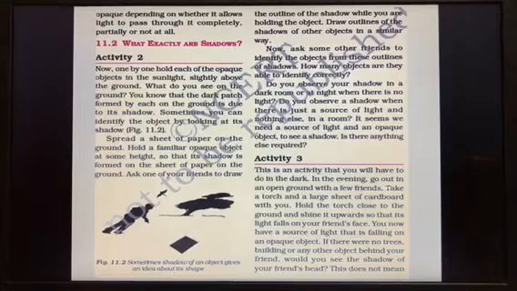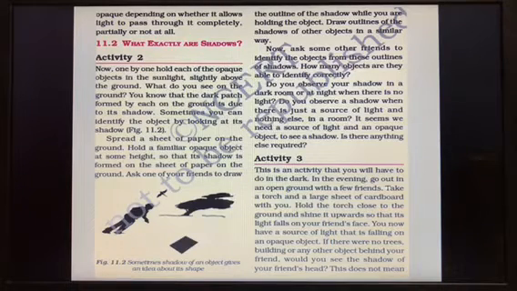Now here there is another activity, activity number 3. So all the 3 activities I am taking together only. This is the last activity that I will be taking today. Then I will continue in the next lesson. Okay. This is an activity that you will have to do in the dark. During the night you can do it.